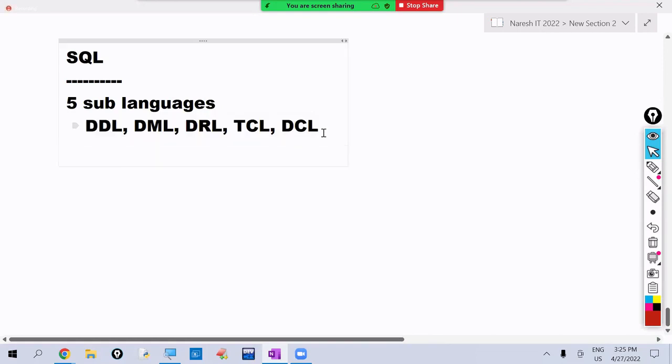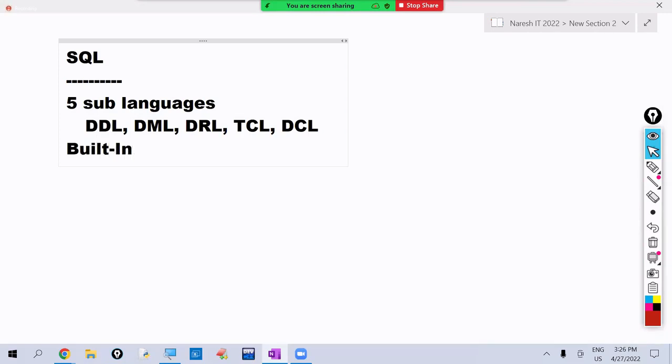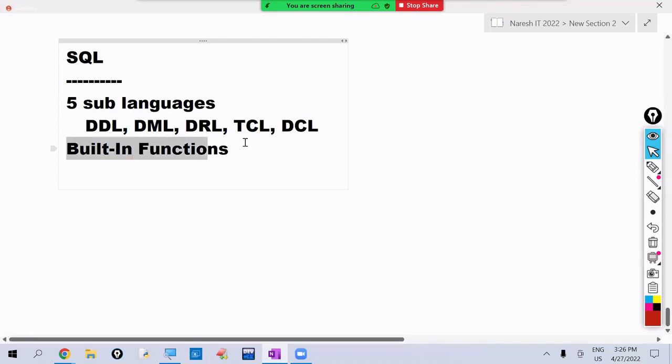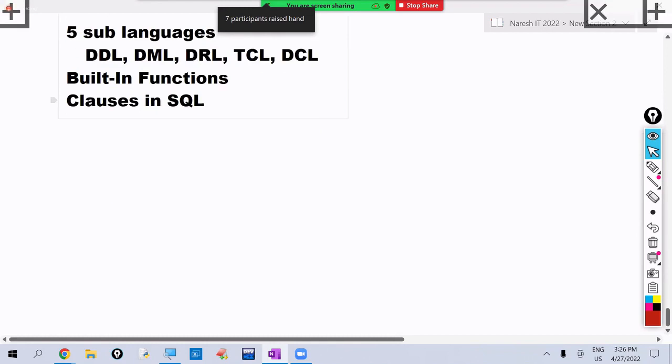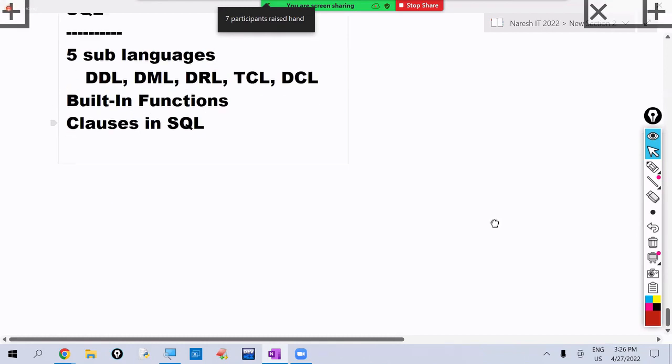After this, we discuss built-in functions provided by SQL. SQL provides many ready-made functions to us like number functions, string functions, date functions, conversion functions. Those functions we discuss. Later we discuss clauses in SQL. SQL provides clauses like group by, having, order by. Those clauses we discuss. After clauses, we have set operators, which we discuss.